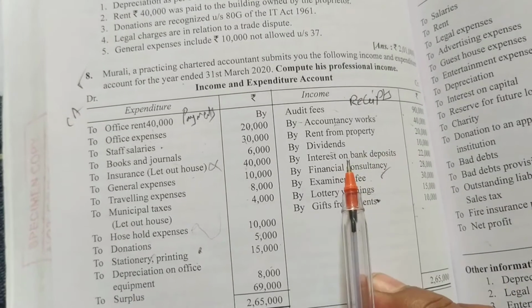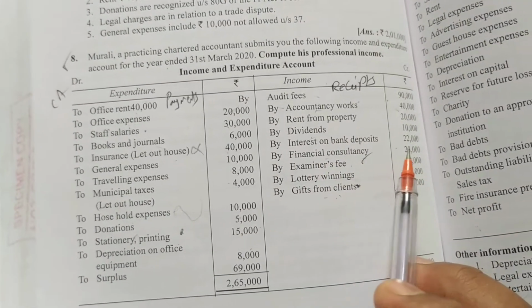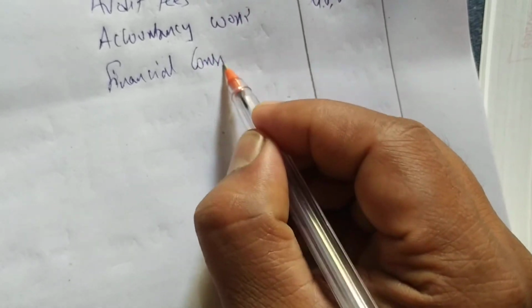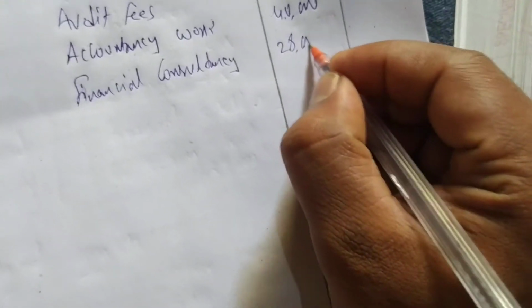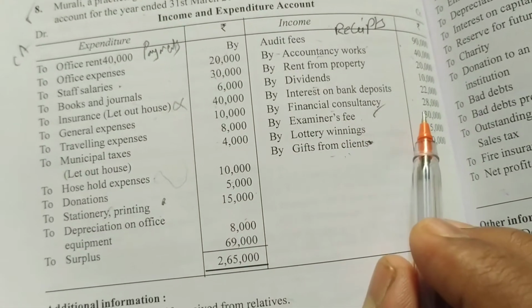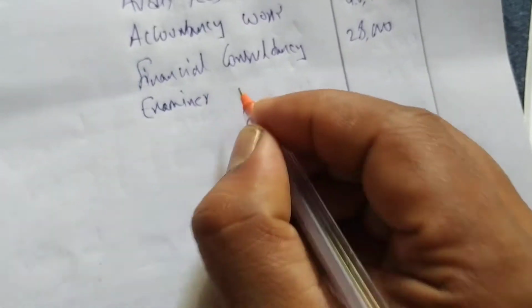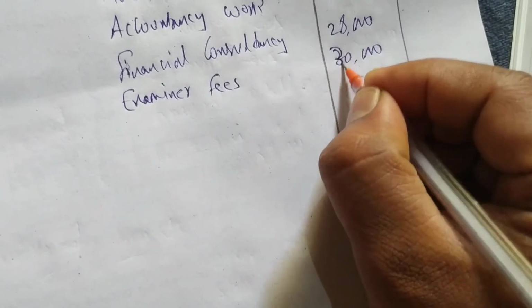Dividends we should not consider. Interest on bank deposits should not consider. This is all personal income. Financial consultancy we have to consider 28,000. Next, examiner fees you have to consider 30,000.